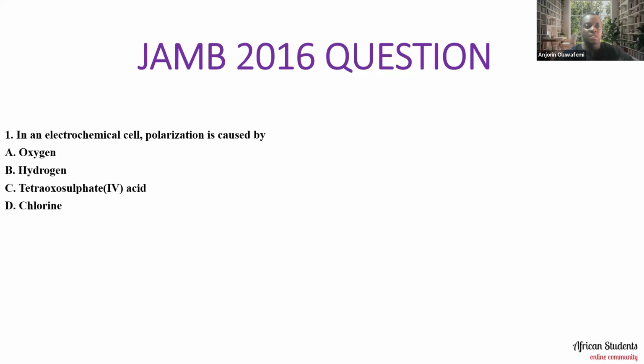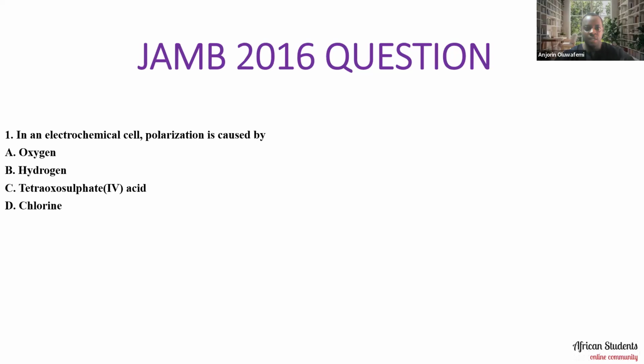So the first question says that in an electrochemical cell, polarization is caused by A, oxygen, B, hydrogen, C, tetraoxosulfate 4 acid, D, chlorine. So what causes polarization in an electrochemical cell? Let me have your response in the comment section.